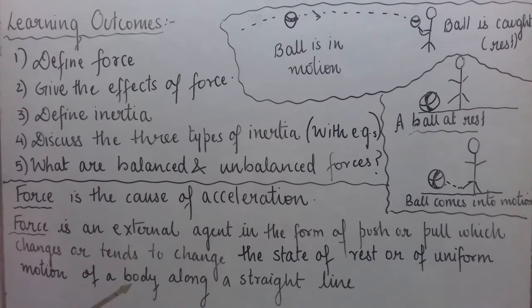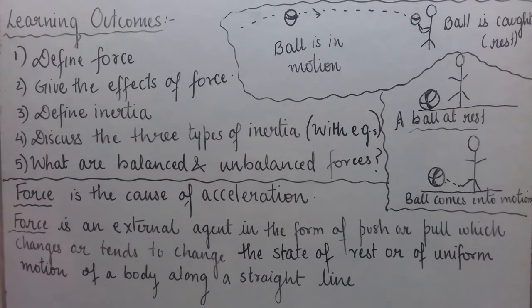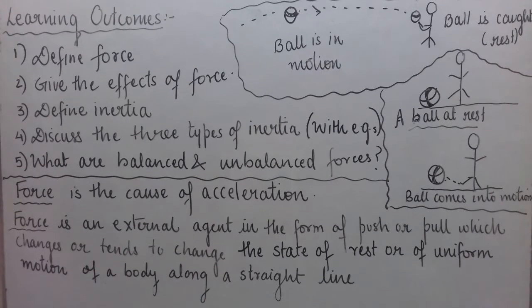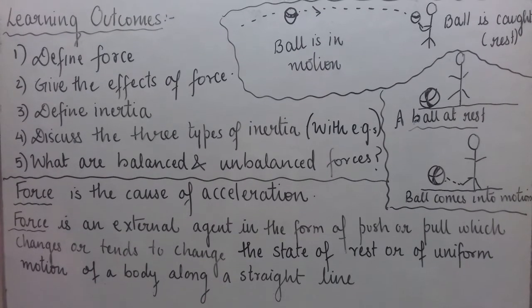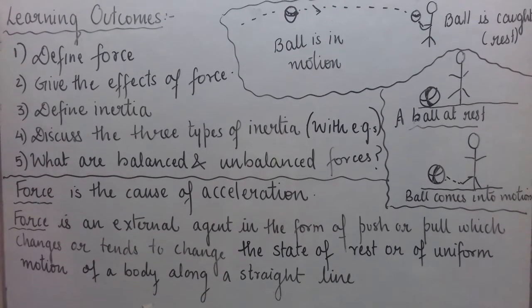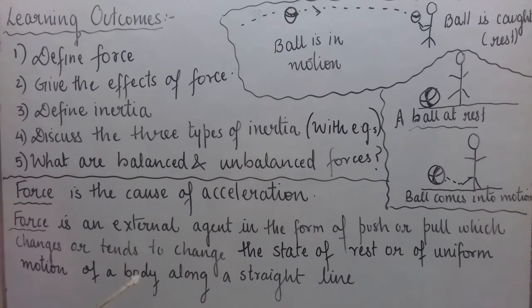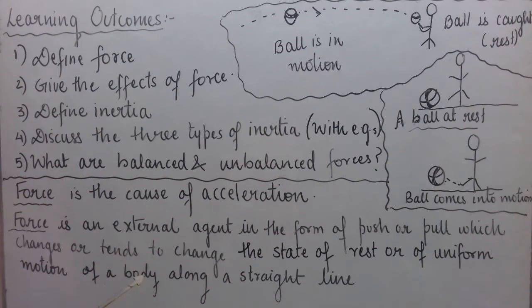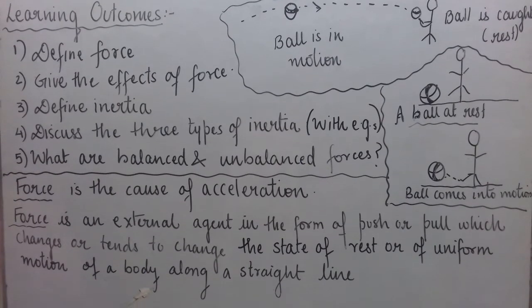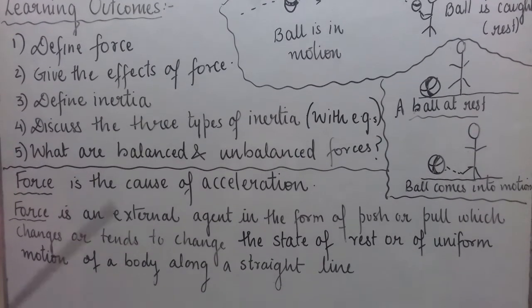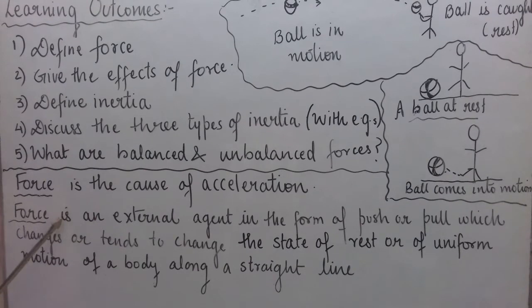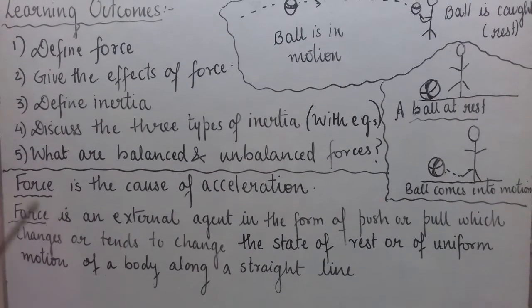Okay, and suppose a ball is rolling with constant speed on a frictionless surface, then it should continue to move forever. But ideally there is no frictionless surface, and automatically the ball stops because of the frictional force applied on it. So here, let me repeat this. I hope you have understood this.